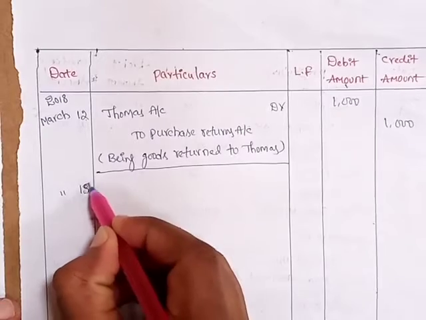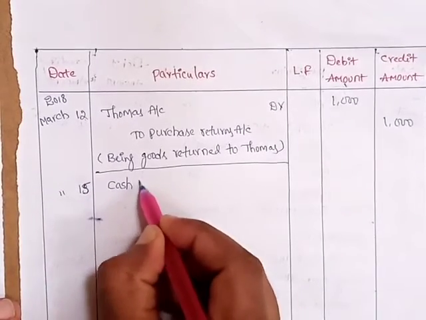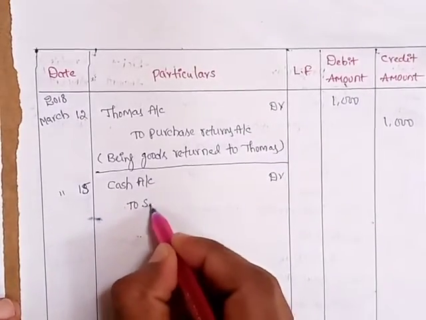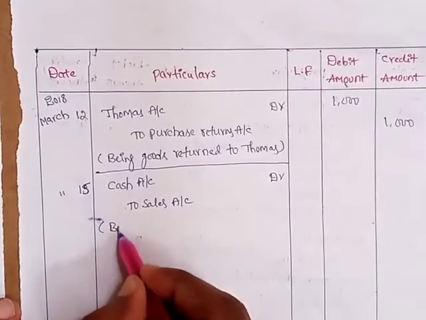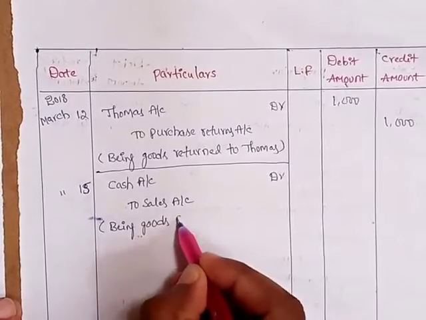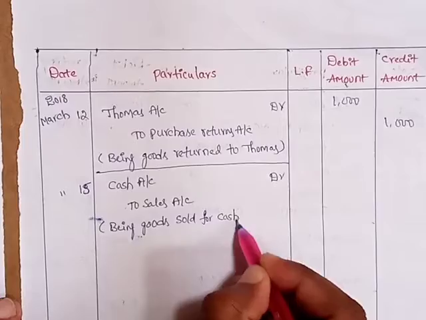March 15th, cash account debtor to sales account, being goods sold for cash.